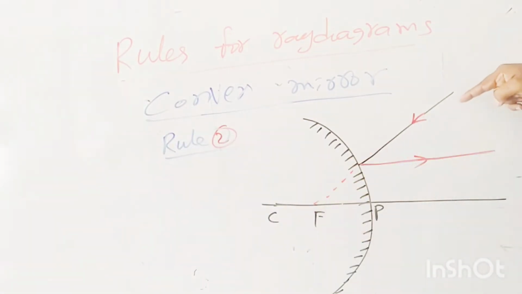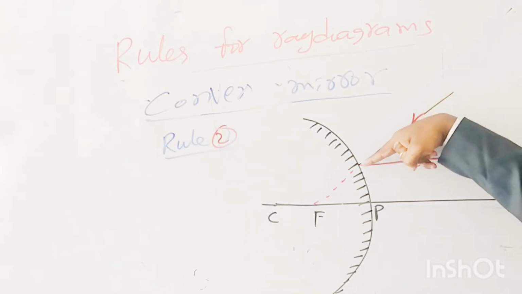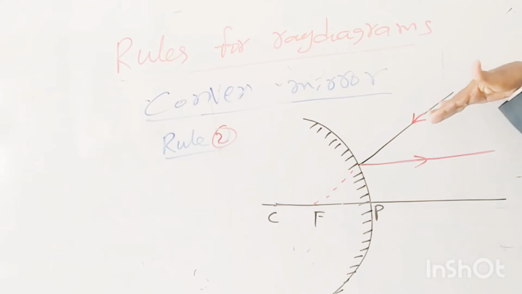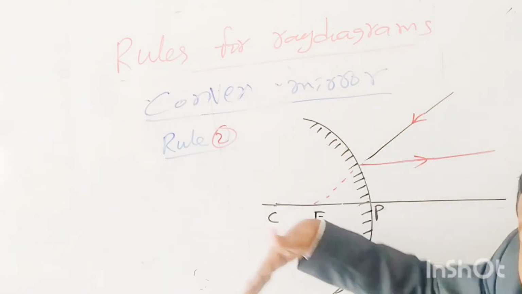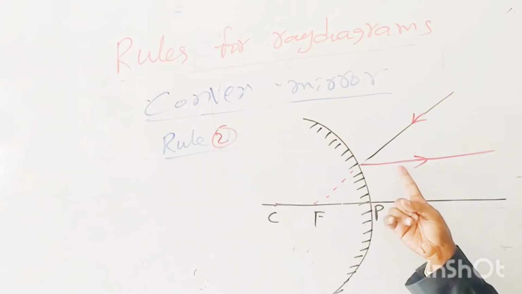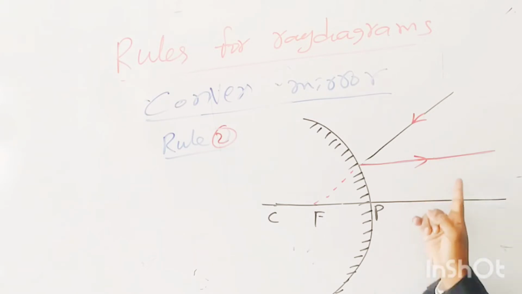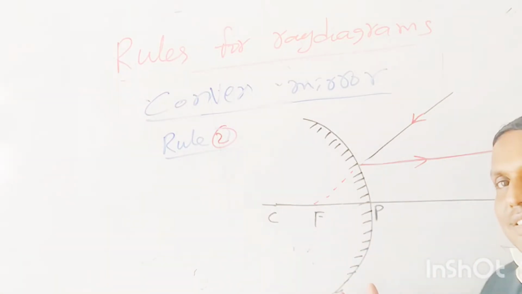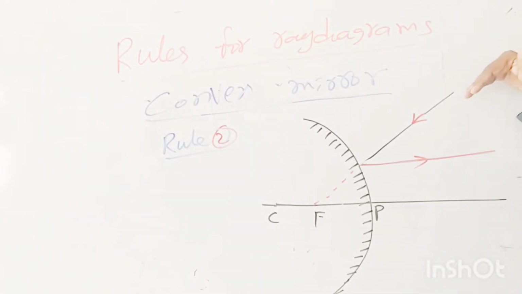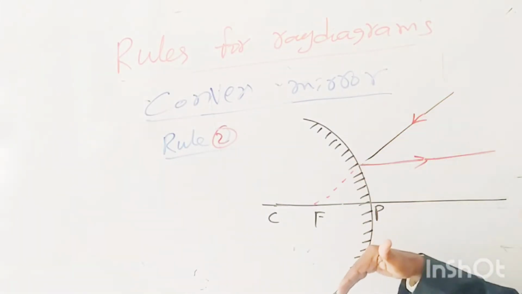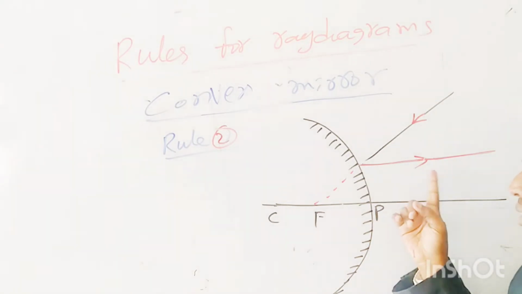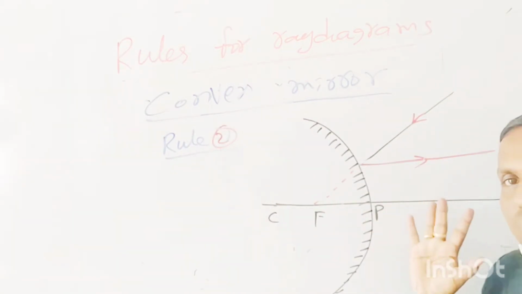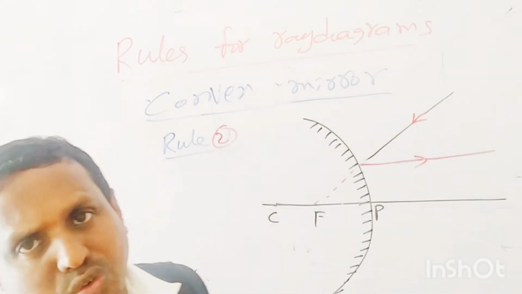When the light ray is traveling towards the focus, in this direction, after reflection it travels parallel to the principal axis. Once again, when the light ray is traveling towards the focus, after reflection it travels parallel to the principal axis. This is rule 2. Last one is rule 3.